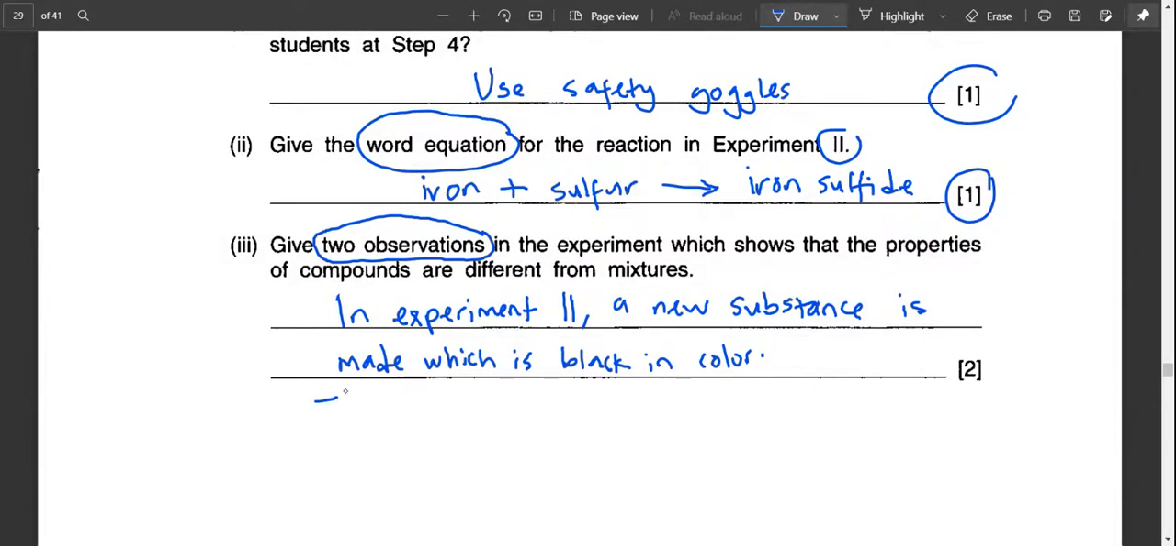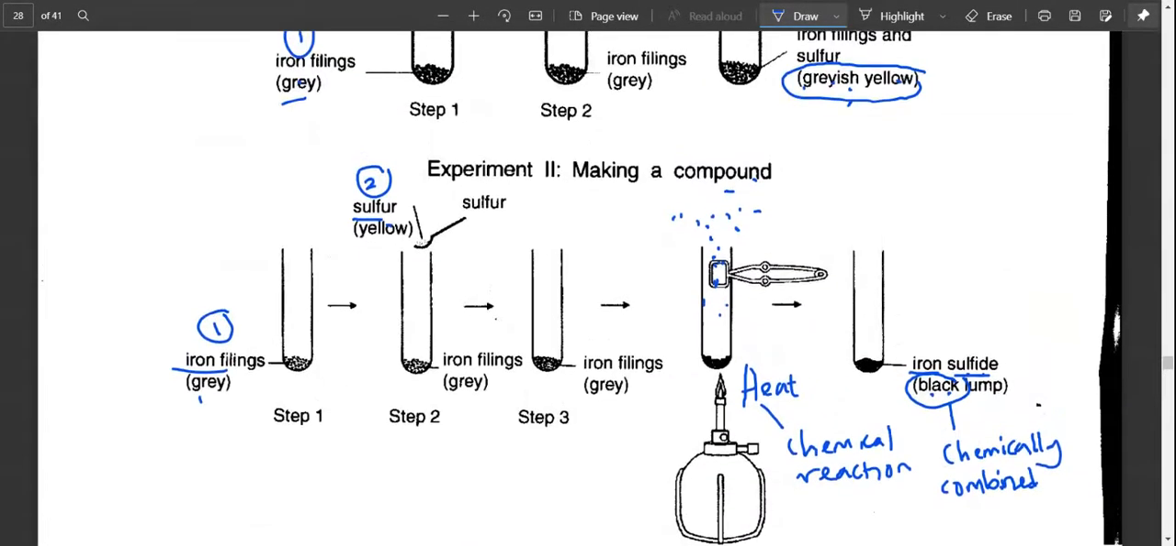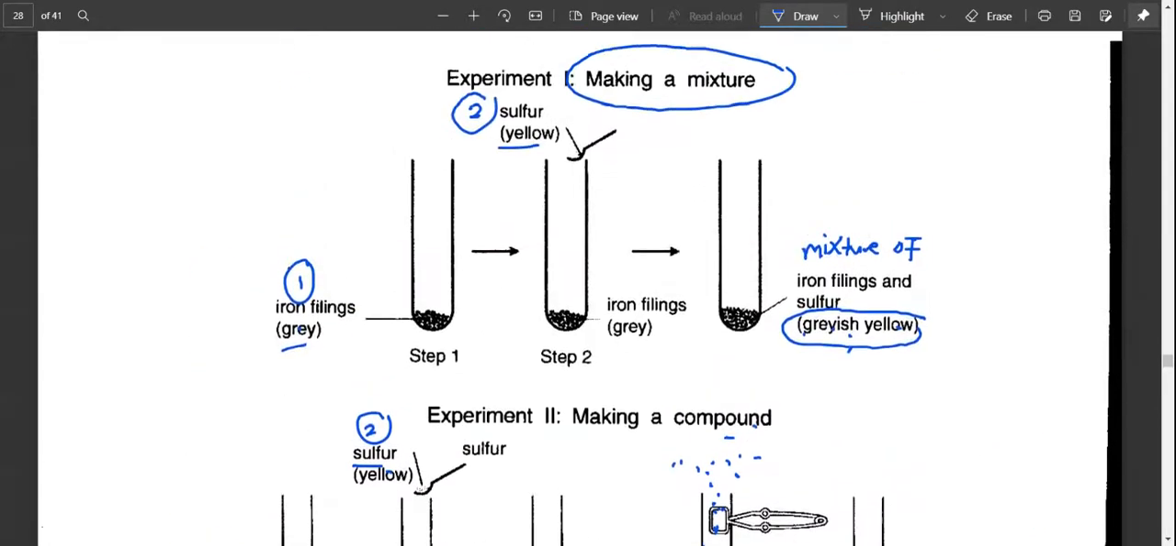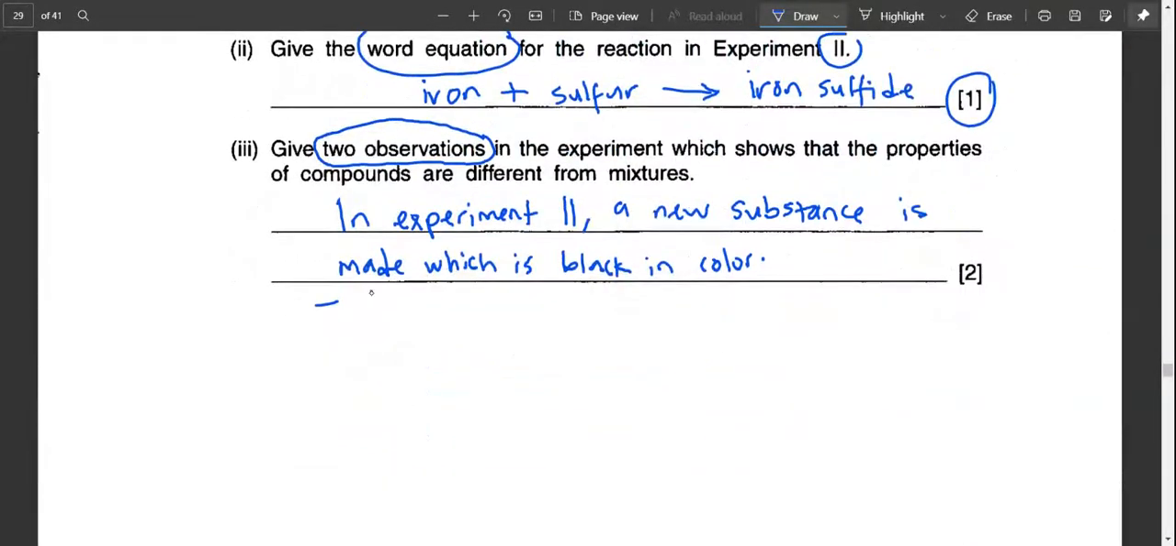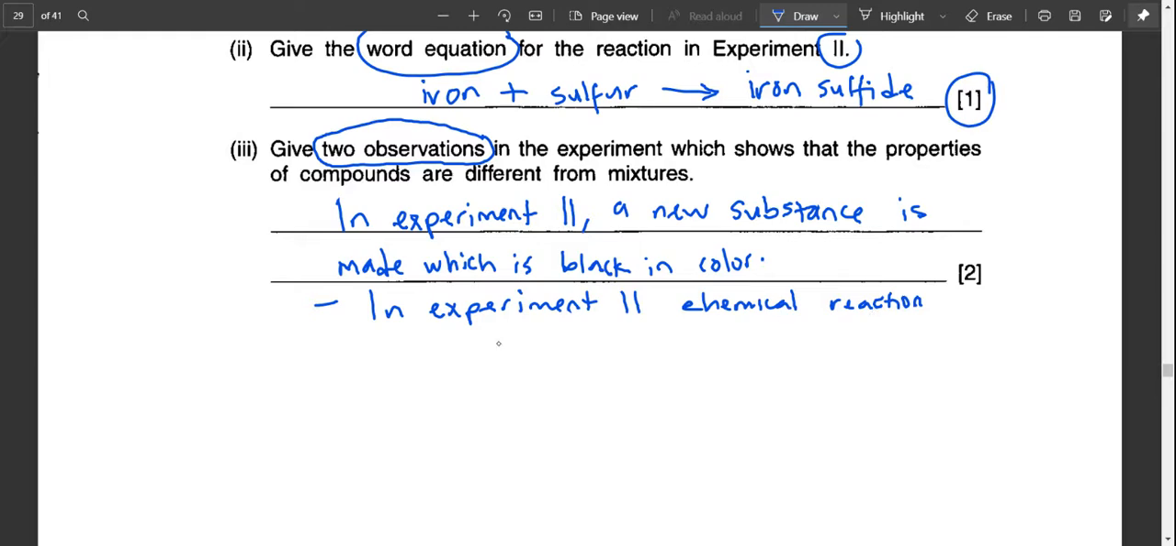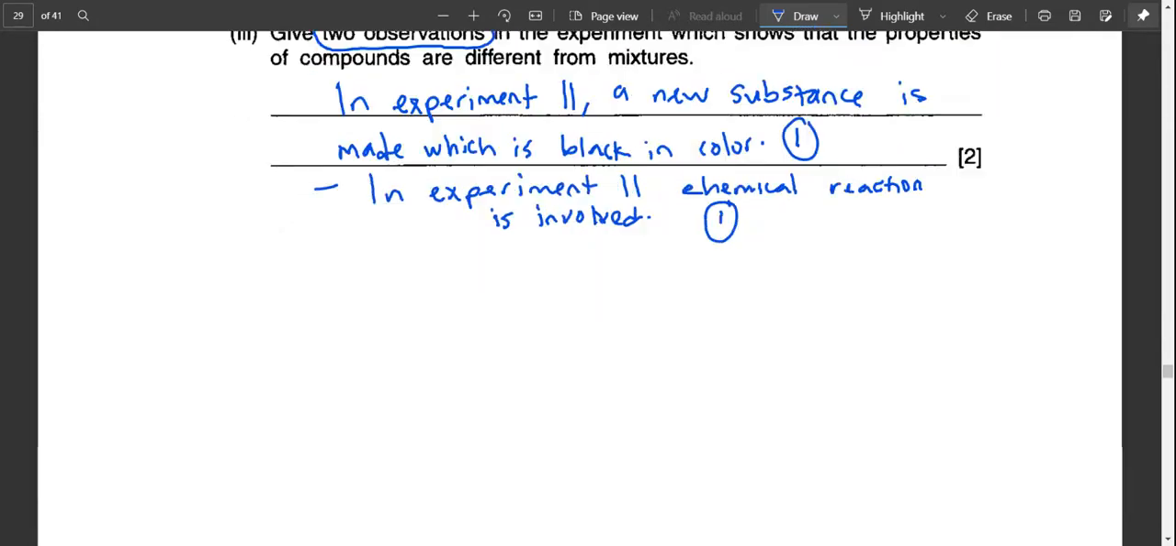And the second one I could write is, you can see that in experiment 2, it involved chemical reaction, but here you don't have any chemical reaction, you just mix it. So you can write down in experiment 2, chemical reaction is involved, while in experiment 1, no chemical reaction. So 1 mark here mentioning new substance formed, 1 mark here mentioning there is chemical reaction. Let's continue.